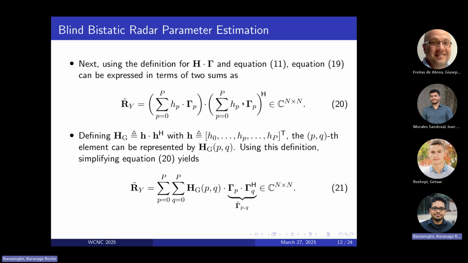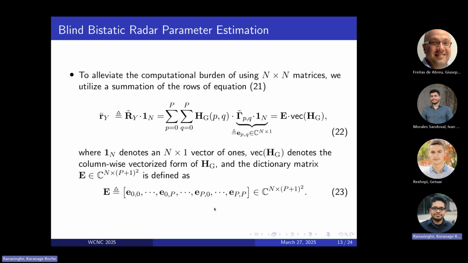So we can now use the definition that we had before for this H and the gamma and define this covariance matrix in terms of these two sums, as seen in equation 20. And we can now define a big H_G, which is just the H vector times its Hermitian. And we can represent each PQ element in H_G as given here. Yeah. And now, using the definition, we can rewrite equation 20 as in equation 21. As you can see now, this gamma tilde of PQ concatenates both effects of this P and Q, right?